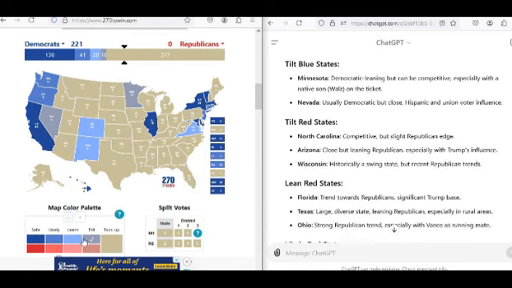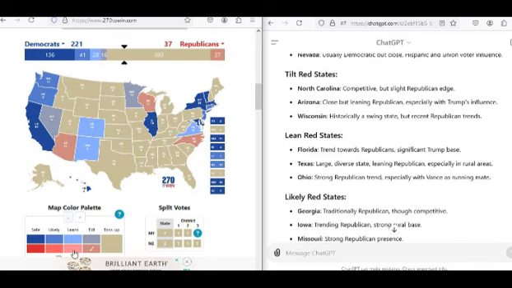Now for the tilt red states. And honestly, if she could not pick up any of the Rust Belt states, she's royally screwed. This is basically 2016 redux. Okay, so now let's go to the tilt red states. We've got North Carolina, Arizona, and Wisconsin. Lean red states, getting redder here. We've got Florida, Texas, and Ohio.